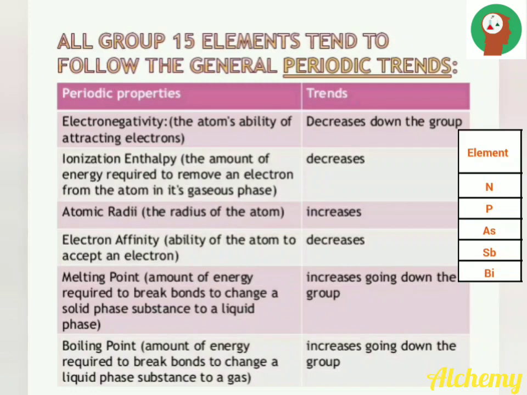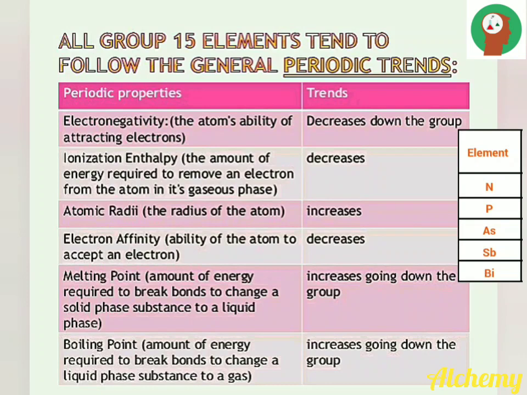The fifth property is melting point. It is the amount of energy required to break bonds to change a solid into a liquid. The melting point mainly depends upon the mass of the elements. Down the group, the atomic mass increases and hence the melting point also increases. The sixth property is boiling point. It is the amount of energy required to break bonds to change a liquid to gas. Similar to melting point, the boiling point also increases going down the group.